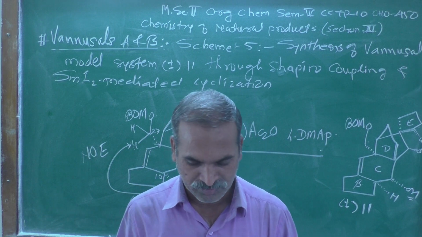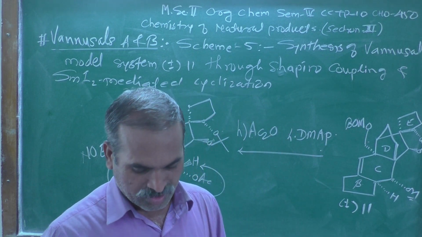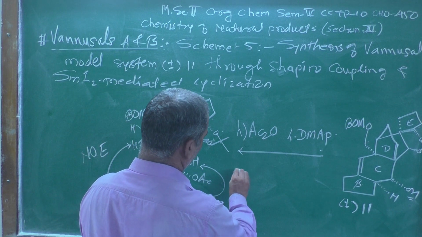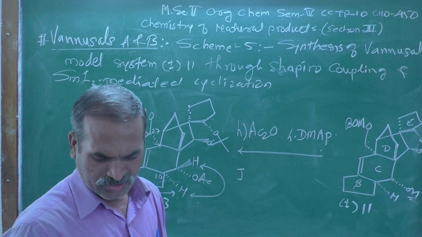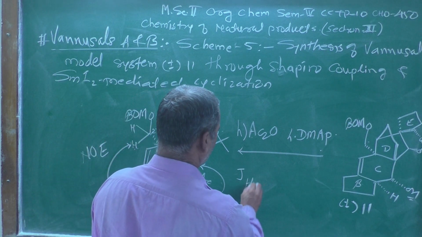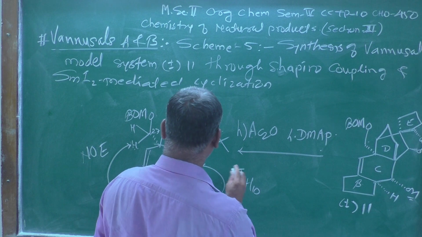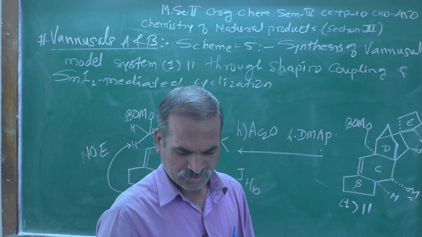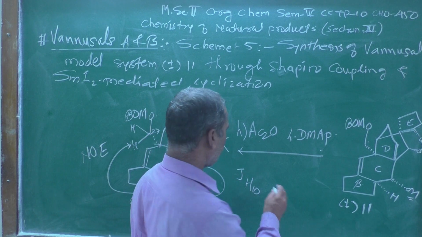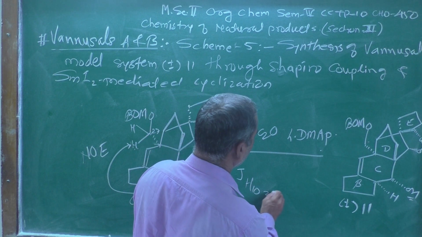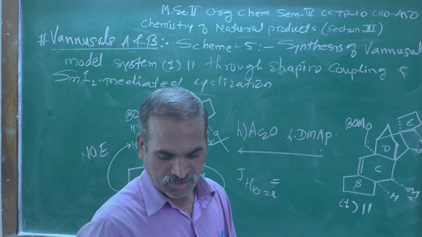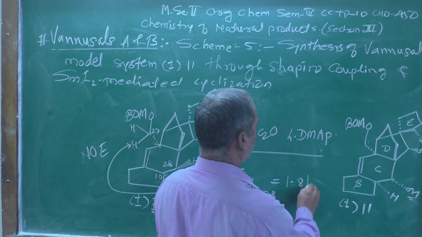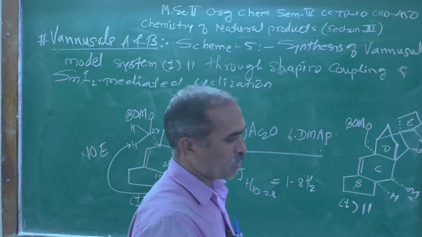So, in this way we have seen over here, this J value also, this is a trans J value that is observed, between H 10 and H 28, the J value is found to be 1.8 Hertz. This is a coupling constant.